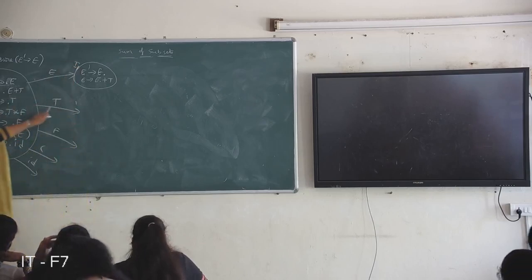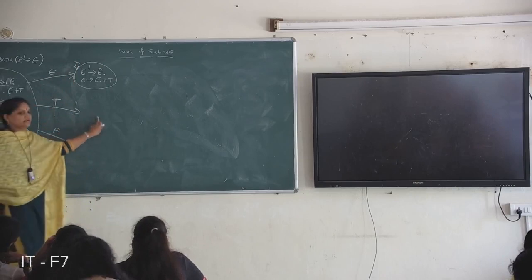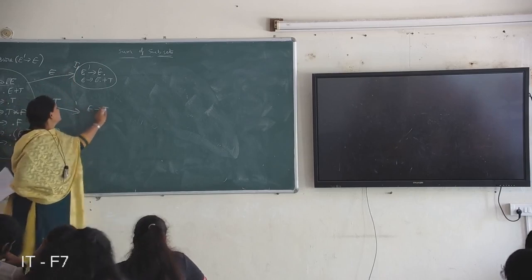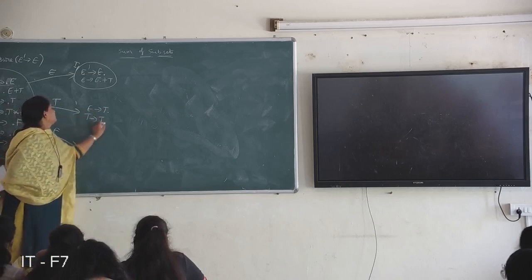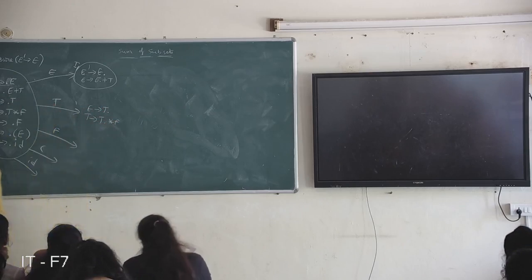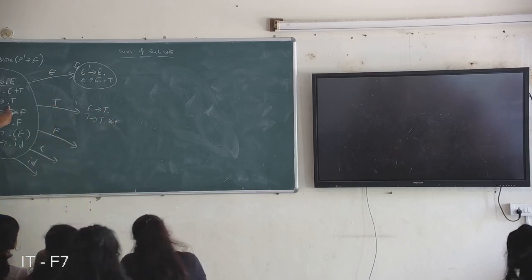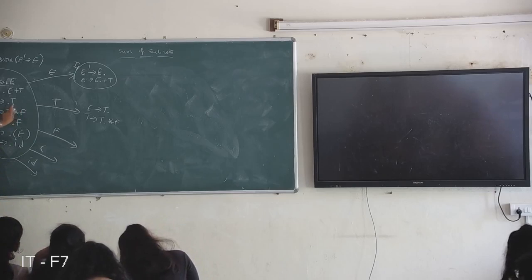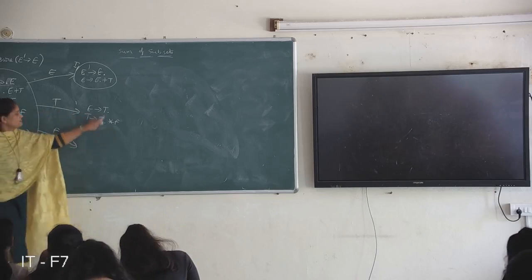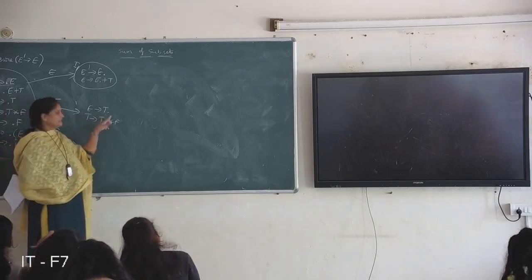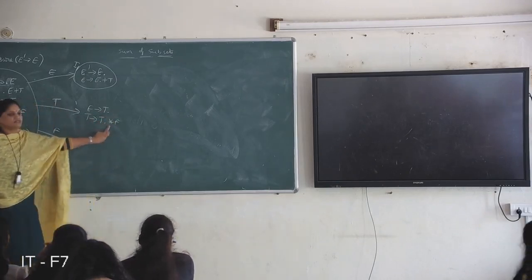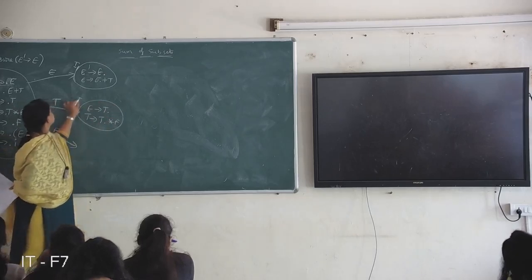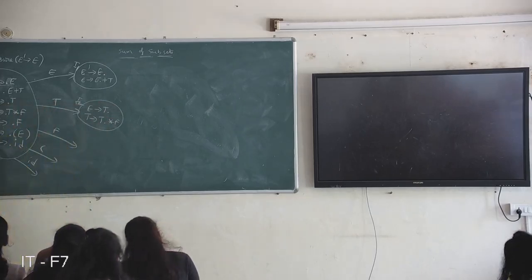I1. Next, the transition on T. What productions do you get here? E derives T dot, and T derives T dot star F. These two productions have T after the dot, so you move the dot after T. After moving the dot, check whether there is any non-terminal after it. There is none, so this is one state, I2.